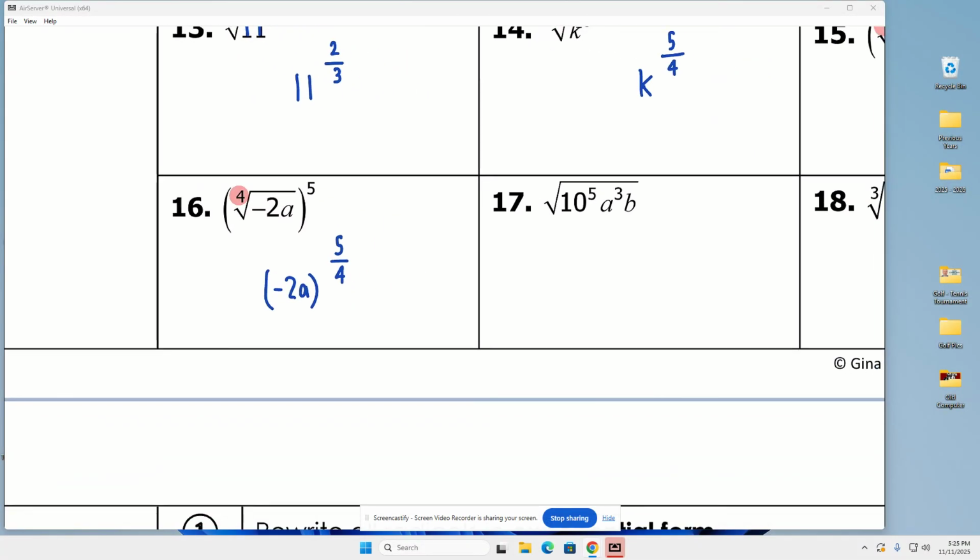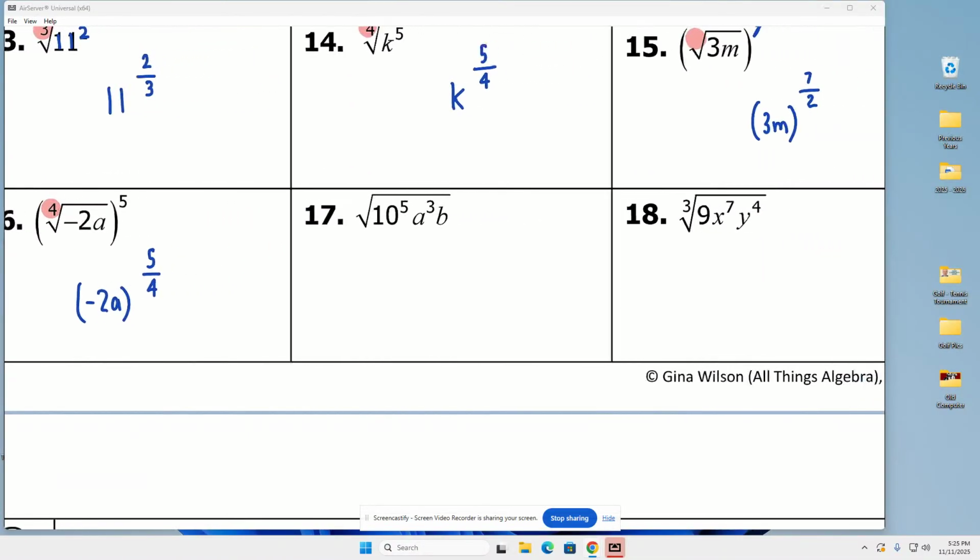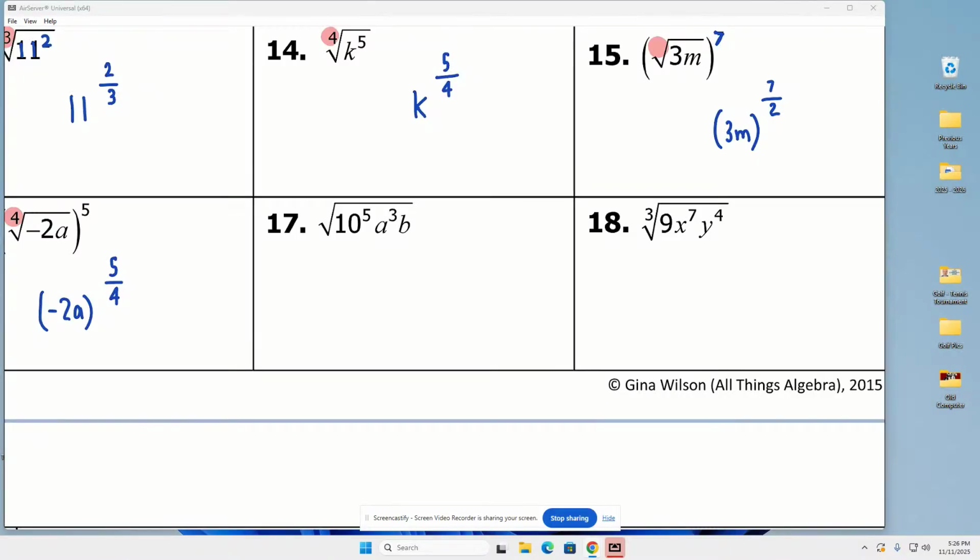Now, hopefully you notice number 17 and number 18 is a little different than that. Because every one of these values in here, they all have their own exponent. Look, 10 has an exponent of 5, a has an exponent of 3, and b has an exponent of understood 1. Same over here. 9 has an understood exponent of 1, x has an exponent of 7, and y has an exponent of 3.